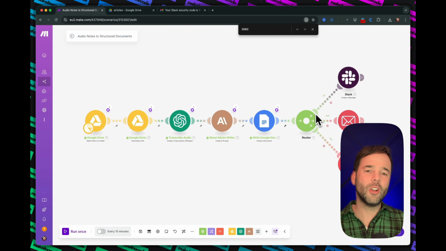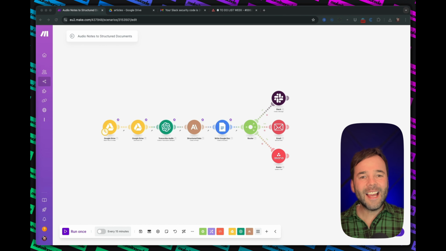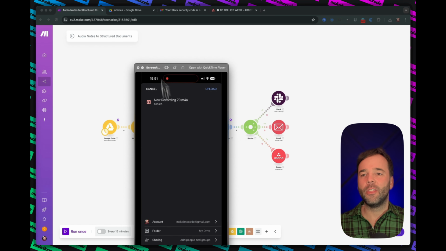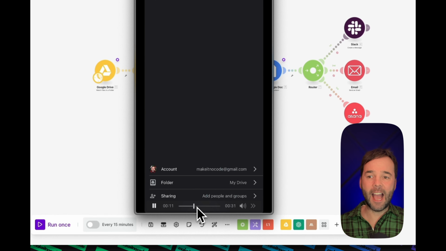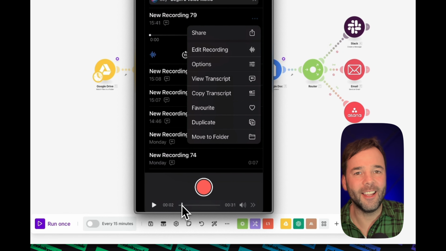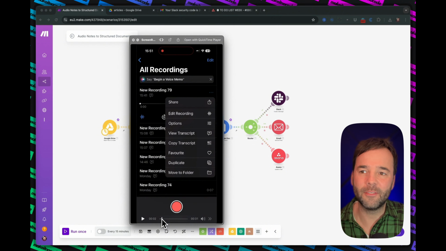So I'm going to show you how you can build this. I've recorded what I'm saying right now, so I could actually show you what that end result could be. Let's just get into it, and let me explain how I made this automation. The first thing we need to look at is how I got the file to my Google Drive.